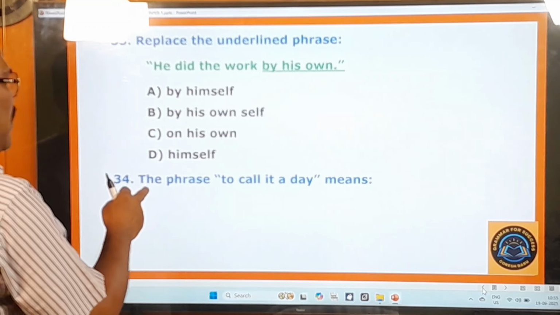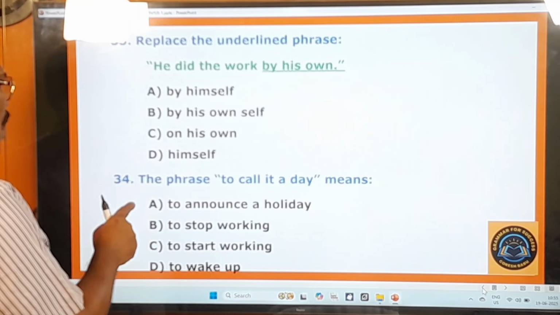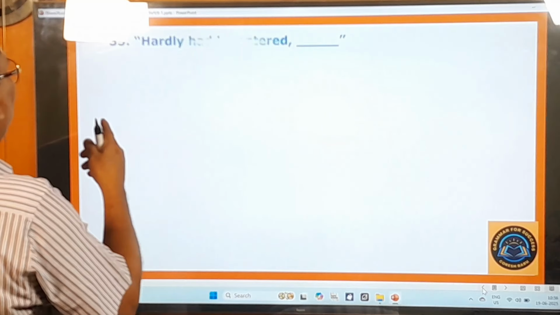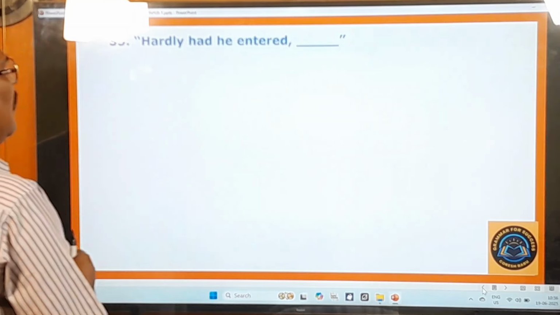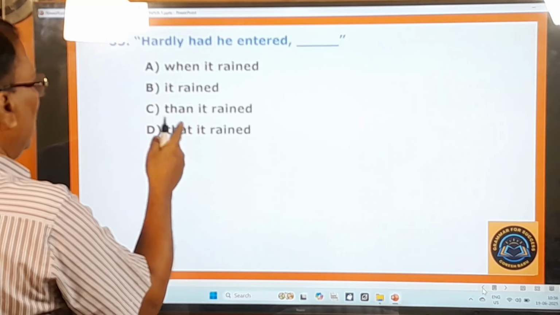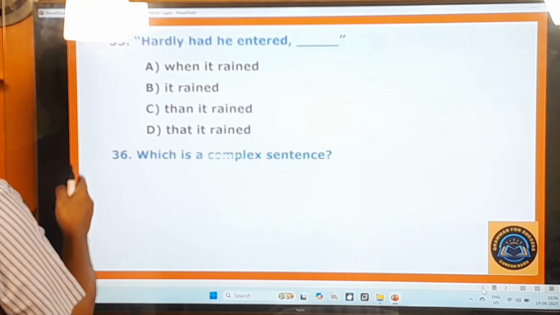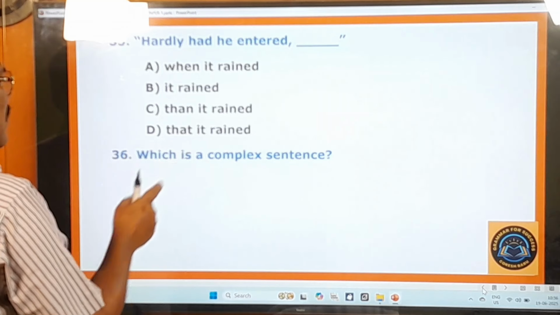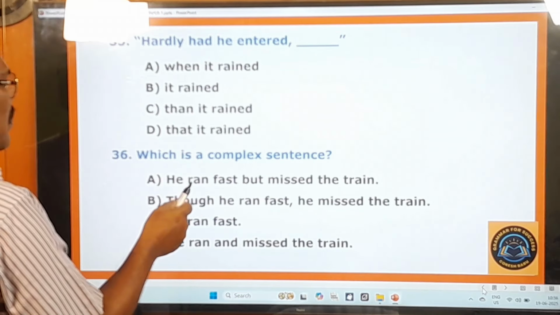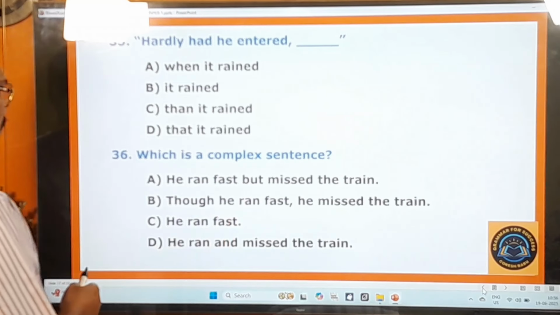34th question. The phrase to call it a day means to announce a holiday, to stop working, to start working, to wake up. 35th question. Hardly had he entered dash. What should be used in that? When it rained, then it rained, that it rained. 36th question. Which is a complex sentence? He ran fast but missed the train. Though he ran fast, he missed the train. He ran fast, he ran and missed the train.